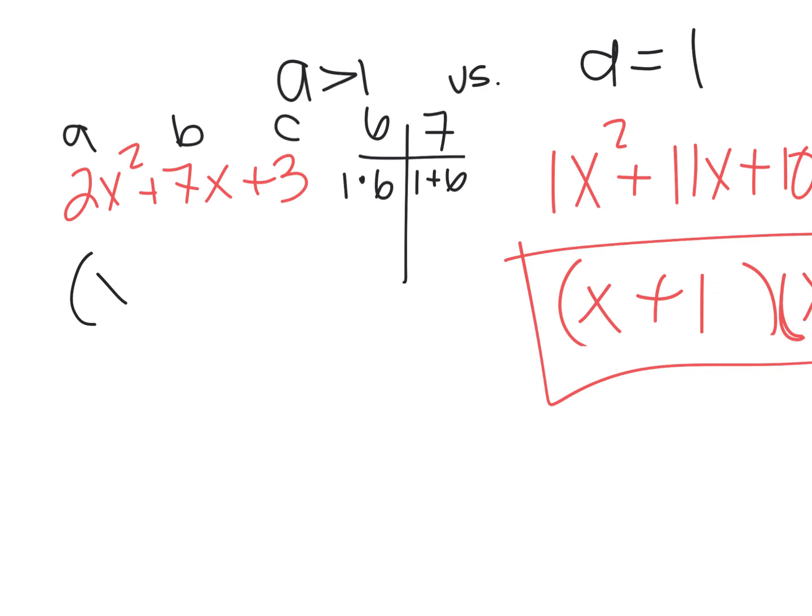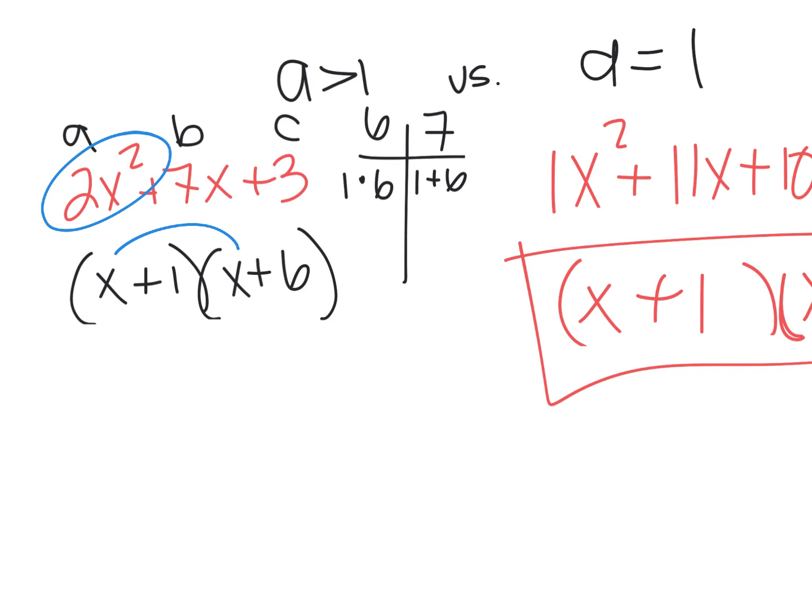So if I just jumped straight to factored form and wrote x plus 1, x plus 6, you can see that if I were to check my work when I double distribute, I'm not going to get 2x squared. X times x is x squared. So there's no way I can get 2x squared. So we know we can't do this. So what do we do? We have to do factor by grouping.